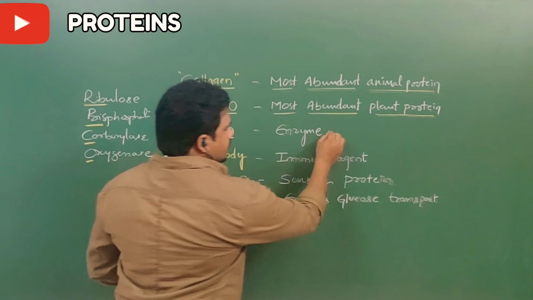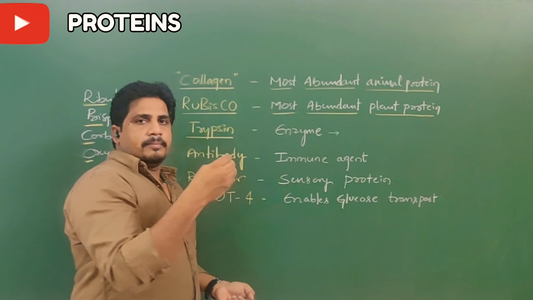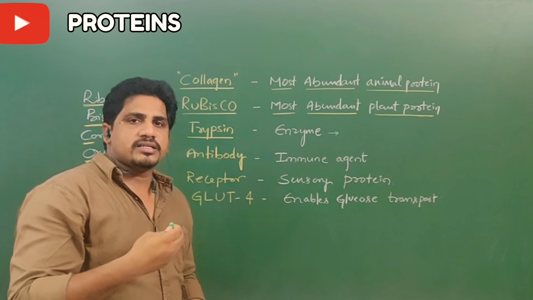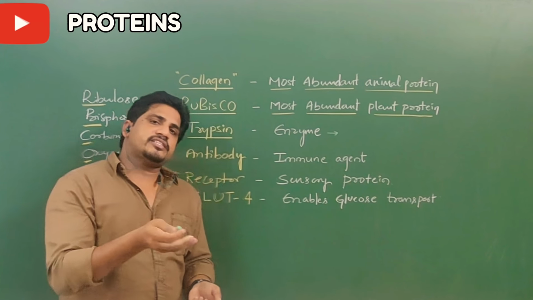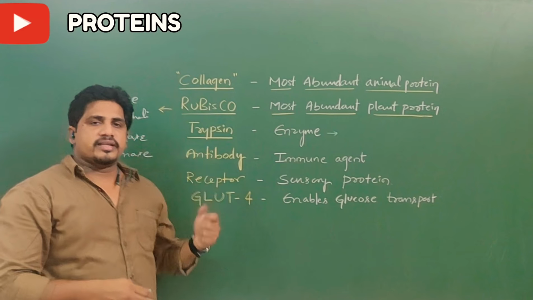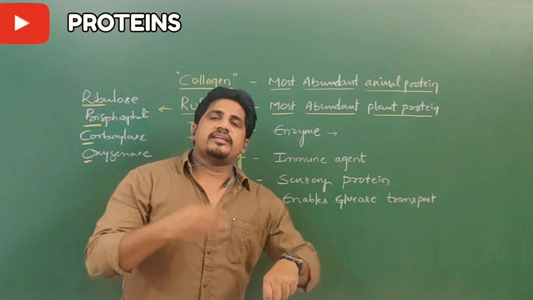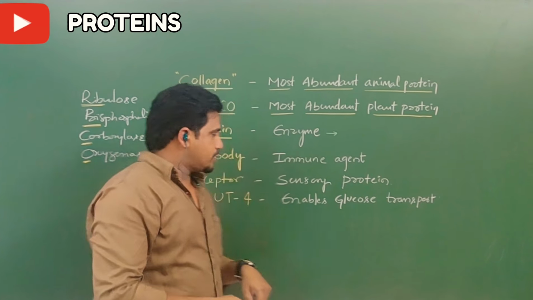Trypsin is an enzyme which helps in breaking down proteins in the intestine, not pepsin. Pepsin is an enzyme acting in the stomach. Trypsin is an enzyme acting in the intestine. In the intestine, it breaks the peptide chains.